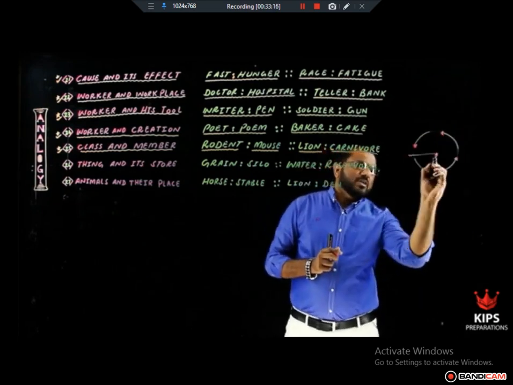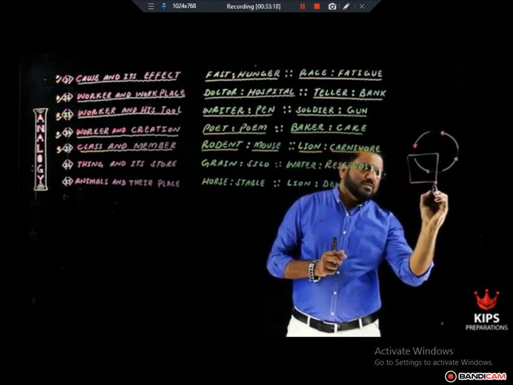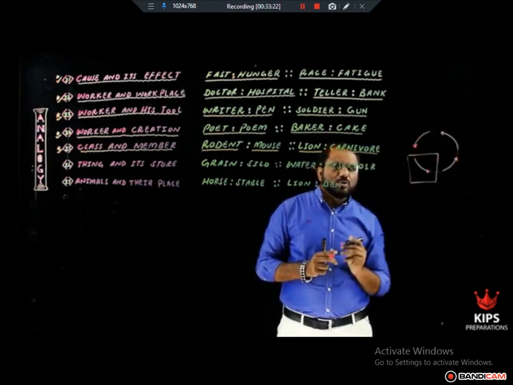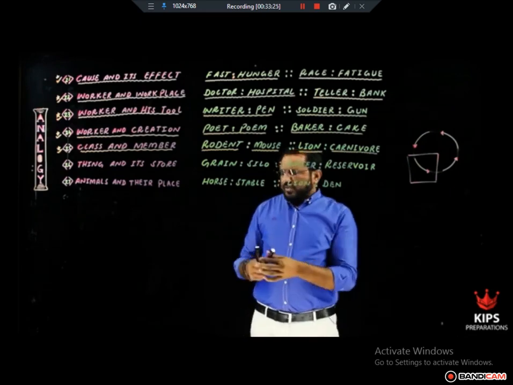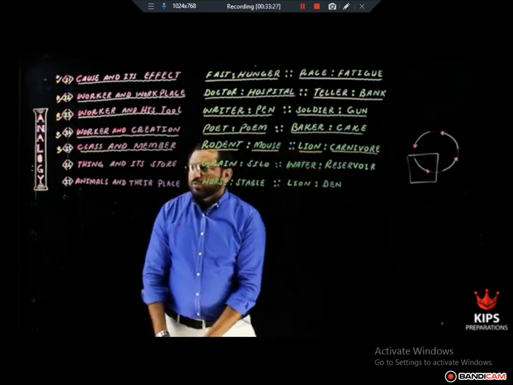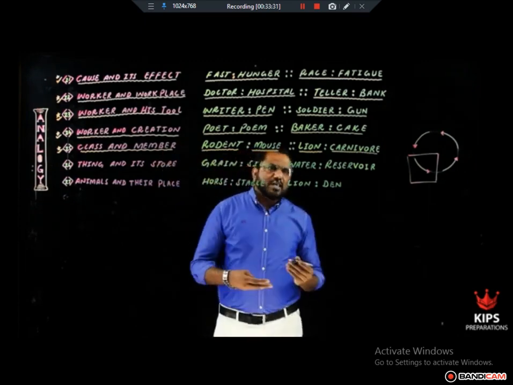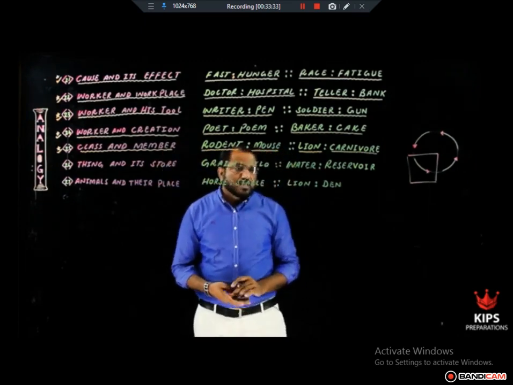This arc belongs to this whole circle. This is also called part to whole relationship, but over here we have named it the other way around, class and its member. Carnivore, herbivore, marsupials.